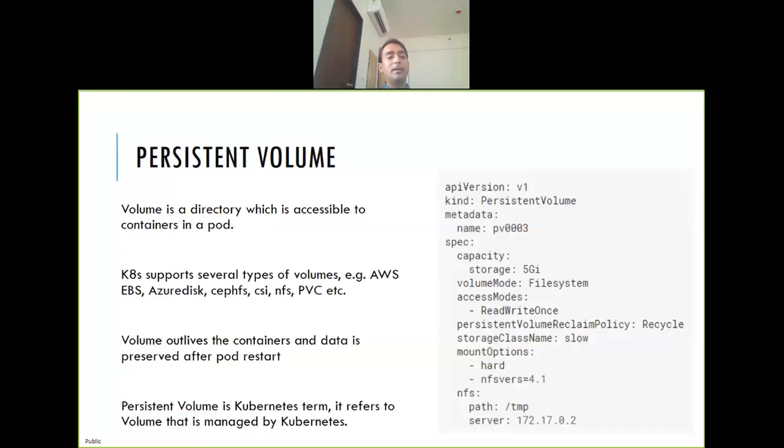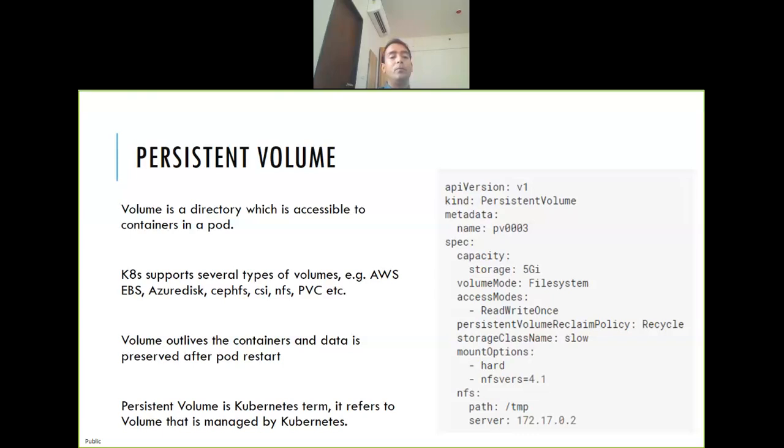Okay, now the storage part. What is a volume? A persistent volume is not the same as a volume. Volume is a common concept that you might have seen before. A volume is a directory, and you can create volumes in AWS with EBS, and in so many places. Locally also you can create them.